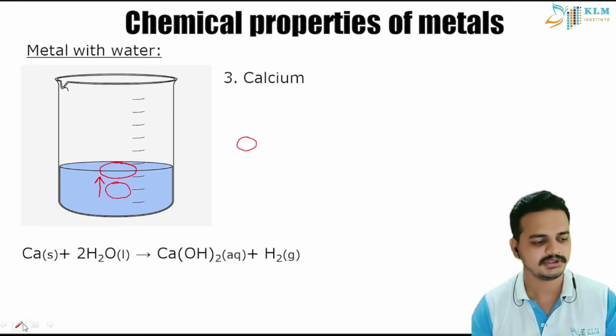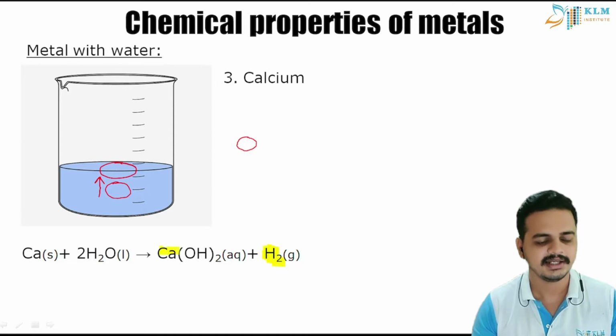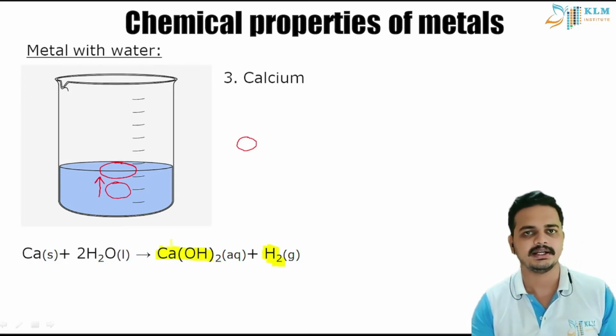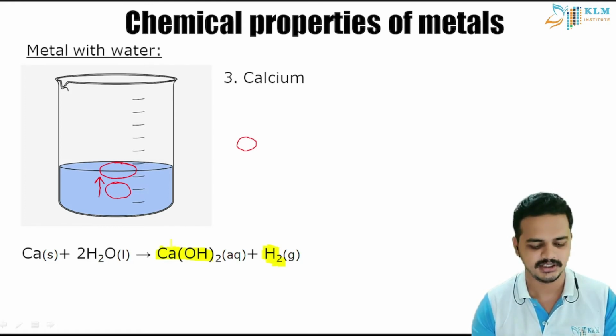Also, it produces H2 gas. You can see in the reaction, it will produce H2 gas and its respective hydroxide, that is calcium hydroxide. So it is a soluble oxide. Calcium oxide is soluble in water. It in turn reacts with water to form calcium hydroxide.